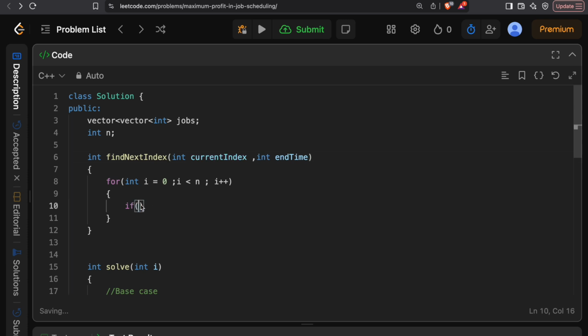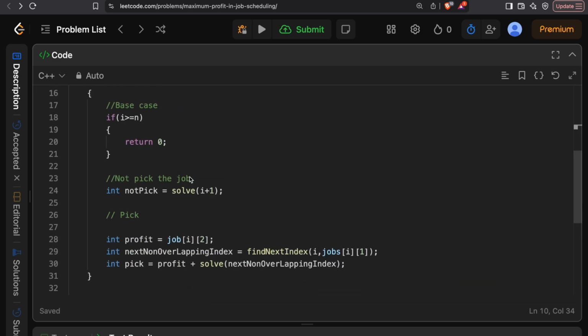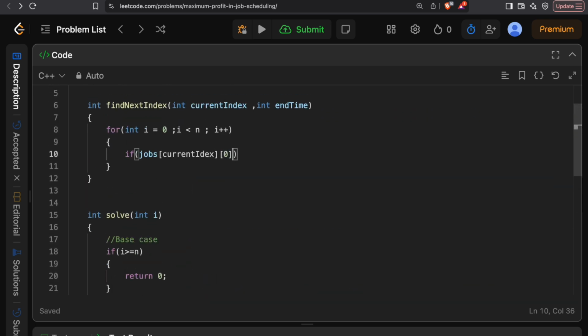Now I have to use jobs. If jobs at the current index start time, which is at the first element, so it is at index 0, is greater than or equal to... no, so the current index is over here, but I would not be needing that actually. I will be needing that afterwards, but right now I'll just show you why this approach should not be taken. So if jobs i start time is greater than the end time over here, we're just finding any start time which is greater than the end time.